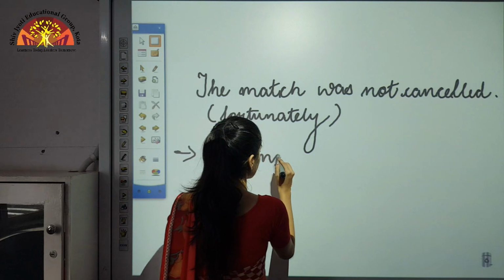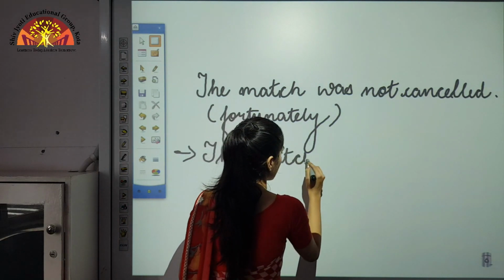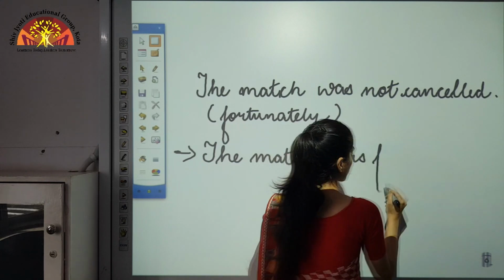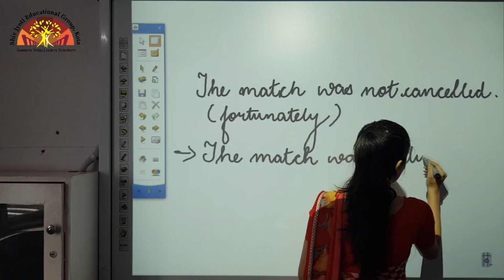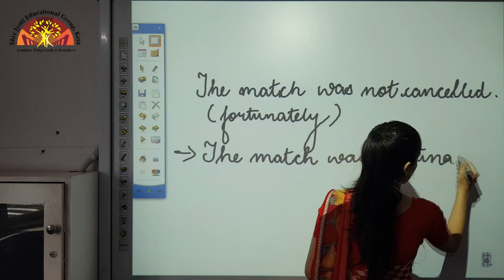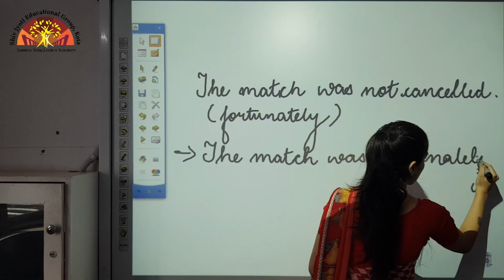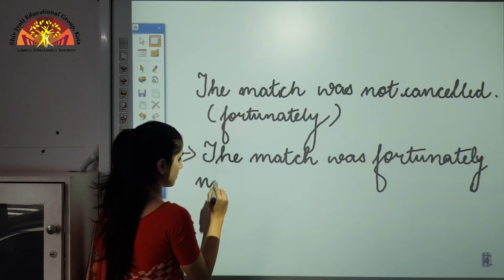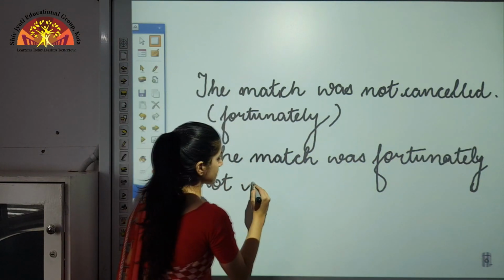The match was fortunately not cancelled.